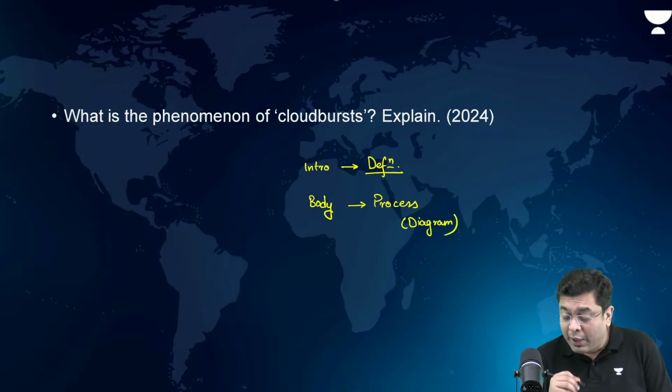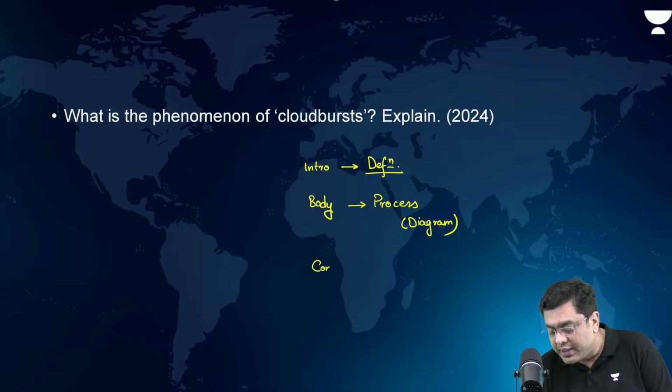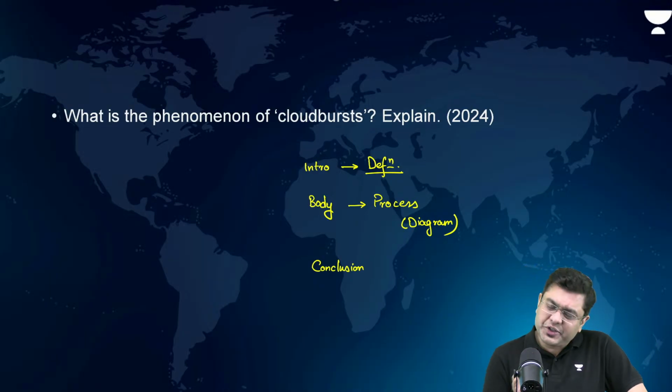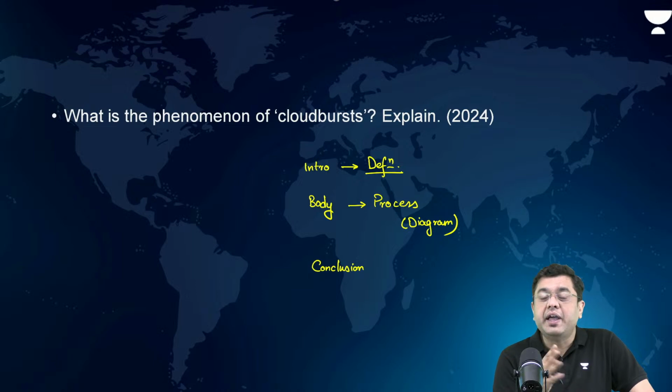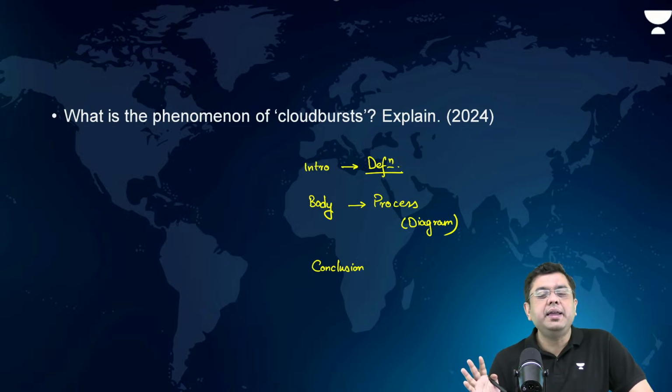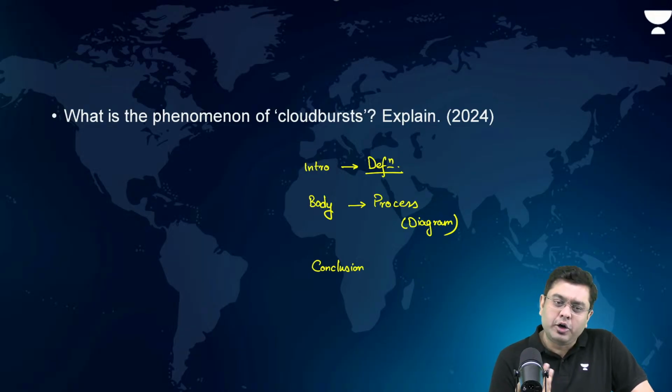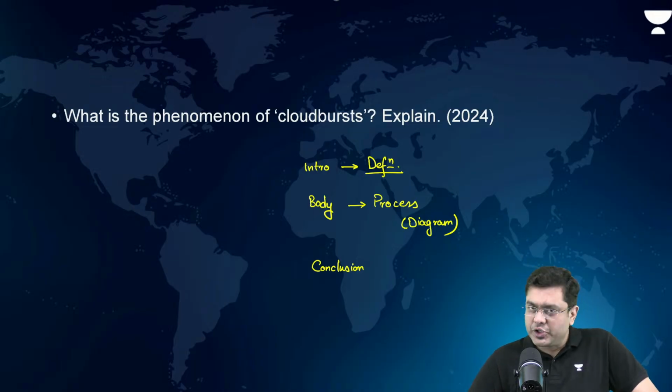Okay, now what do you write in the conclusion here? The conclusion basically talks about the impact. If it is a 10 marker question, in the conclusion; if it is a 15 marker question, in the later part of the body itself. What are the impacts? Flash floods, then landslides, mass movement, avalanches, these are the eventual impacts. GLOF events you can talk about. Yesterday, a cloudburst occurred in Himachal Pradesh.